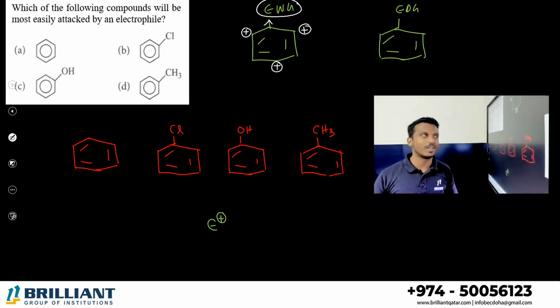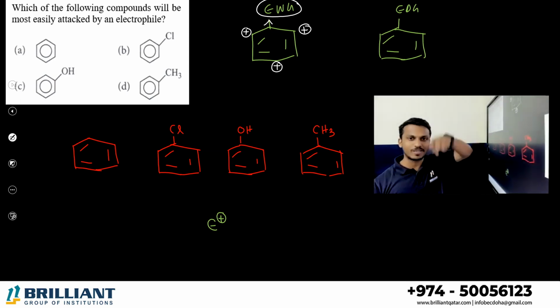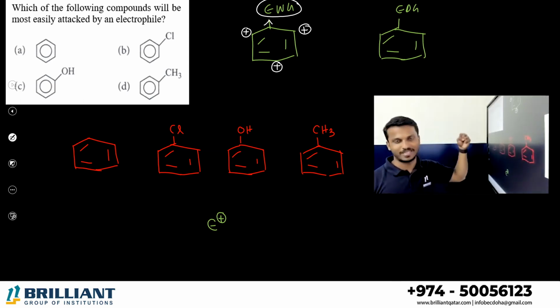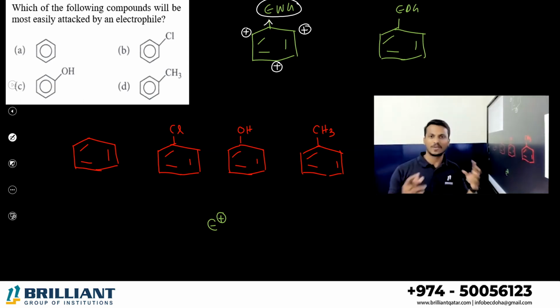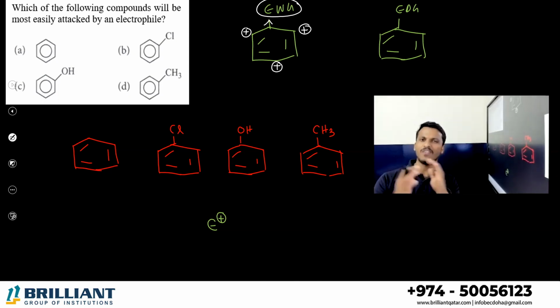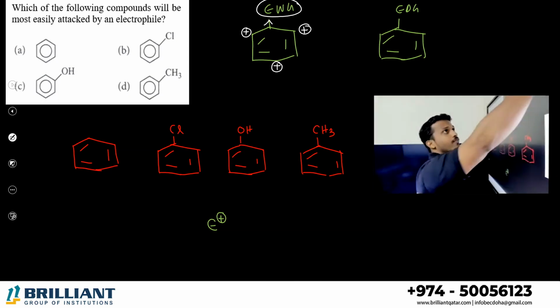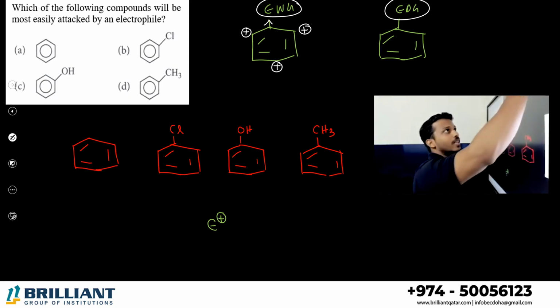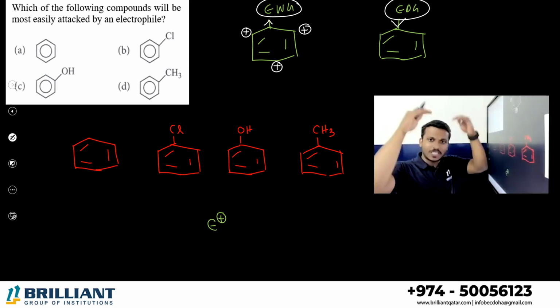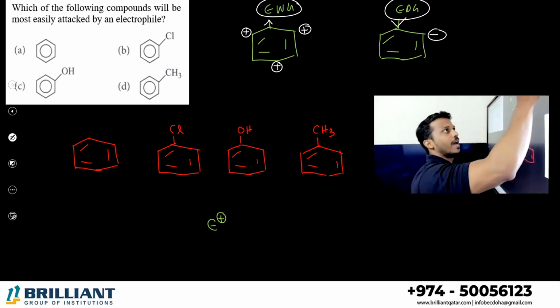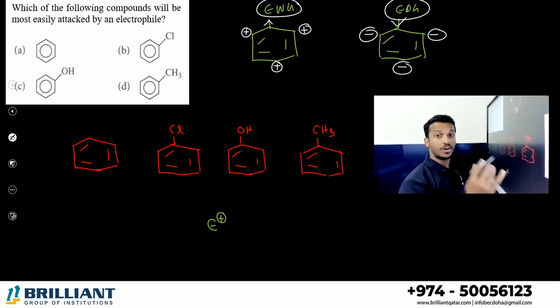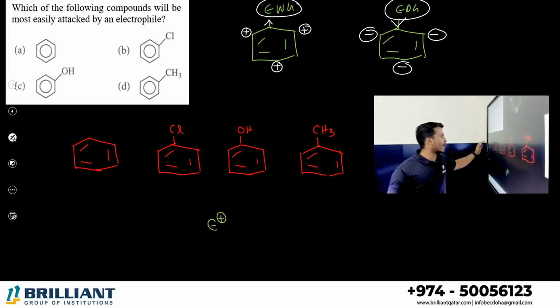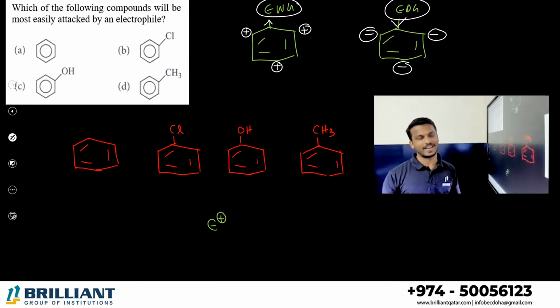Why electron deficient? Because an electron withdrawing group will try to take all the electrons from the benzene ring. So the ortho and para positions become positively charged or electron deficient. In the same way, if an electron donating group is present, it will donate electrons towards the benzene ring, and the ortho and para positions become electron rich. So now the answer is very clear where an electrophile and a nucleophile can attack.